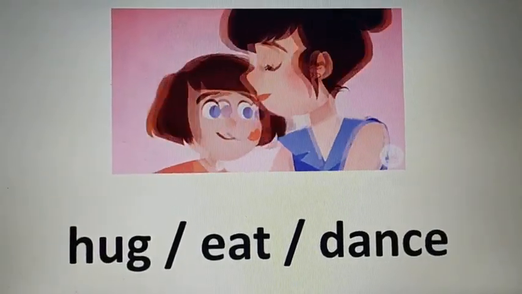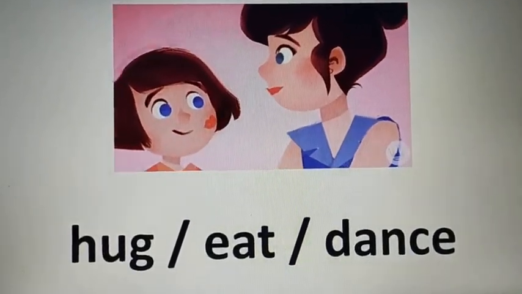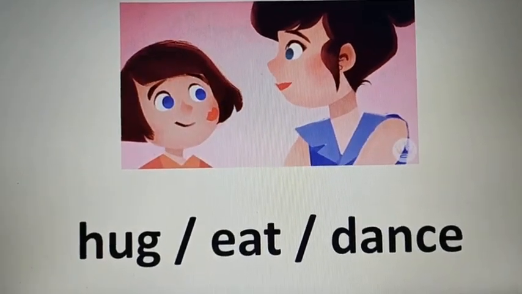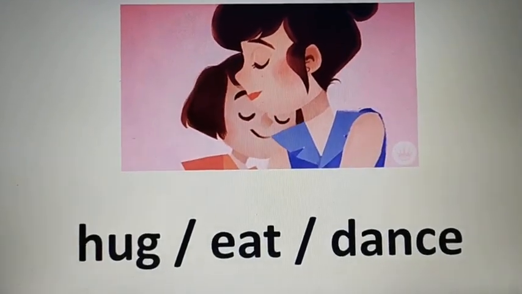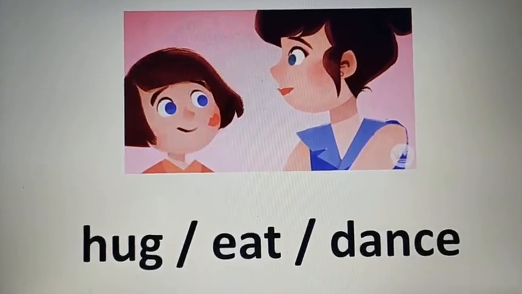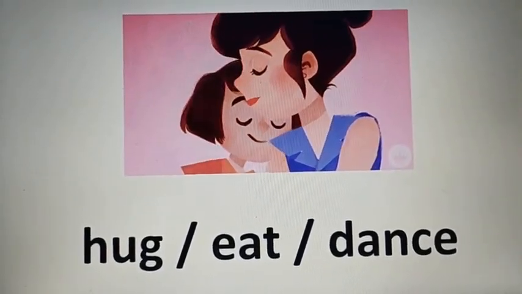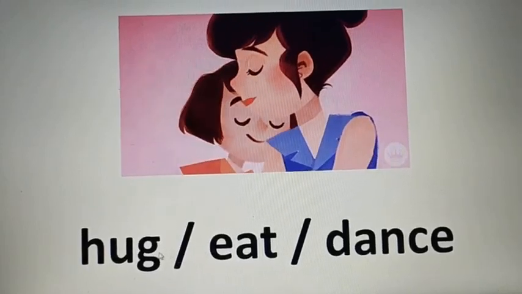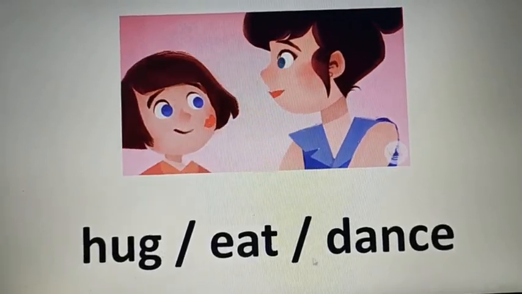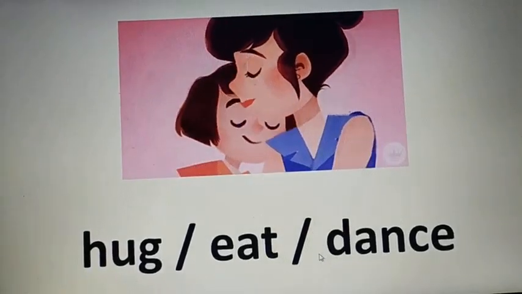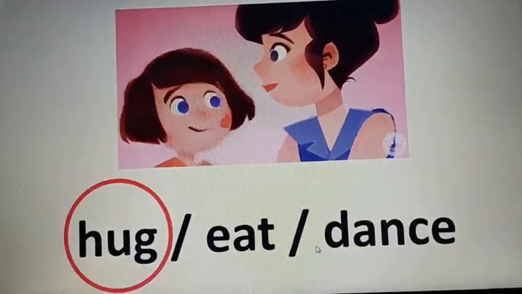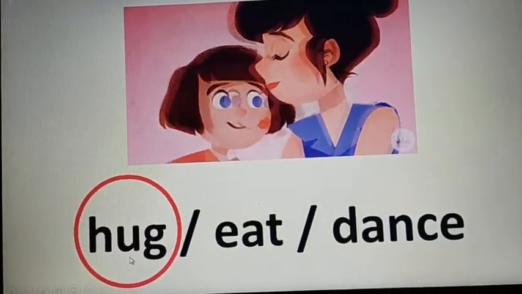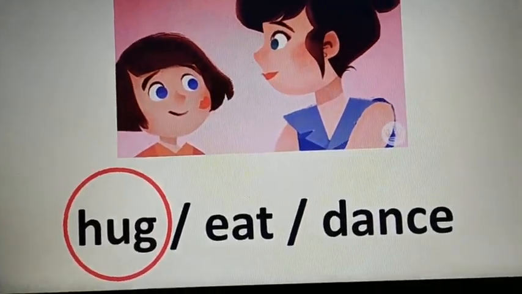What can you see in this slide? What is a mama and her daughter doing? There are three words. Now, you guess which action word this image depicts. It's hug, or it's eat, or it's dance. What can it be? Any guess? Let's see. It's hug. So, the action word is hug. Let us move on to the next one.